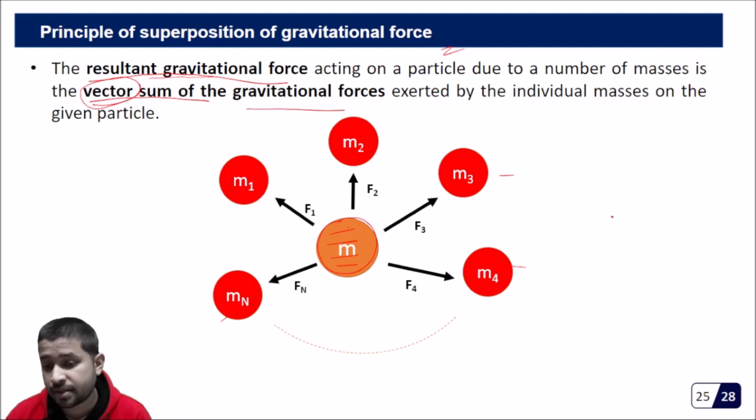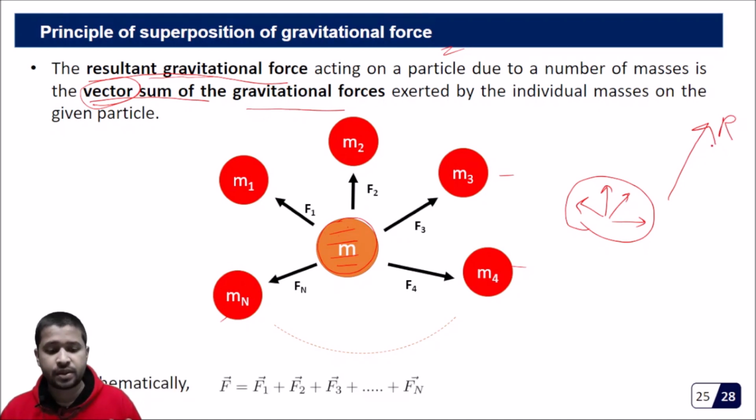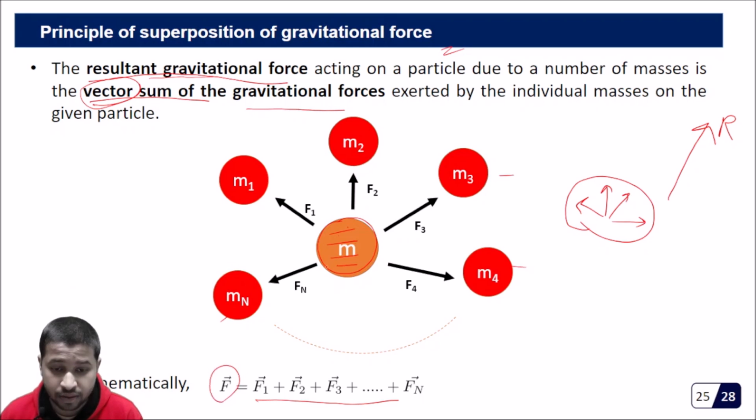While dealing with vectors, by now you know how to add vectors. If you have this vector, this vector, this vector, this vector, then all of this combined may give you some kind of a vector like this, which is the resultant. So if you have n such particles, the net gravitational force acting on an experimental mass is the vector sum.